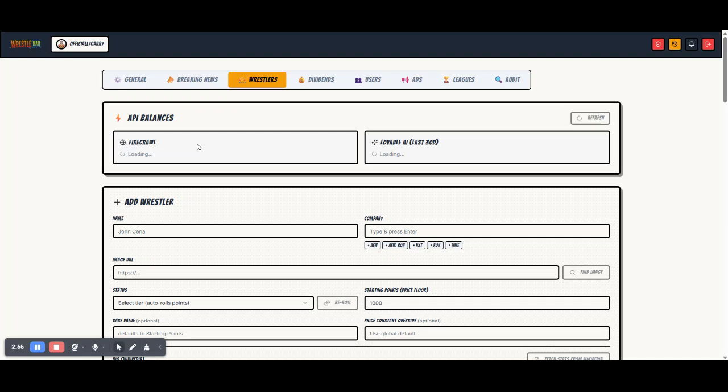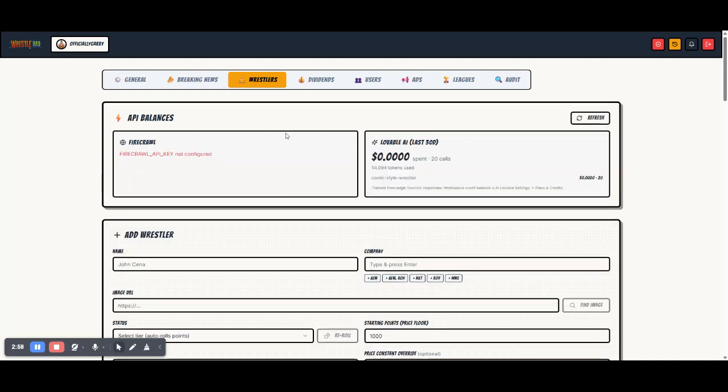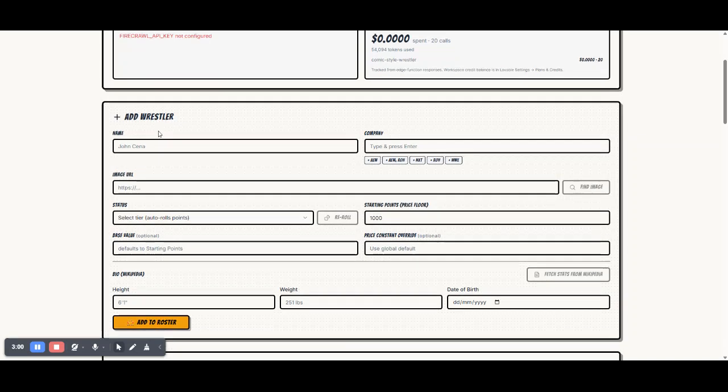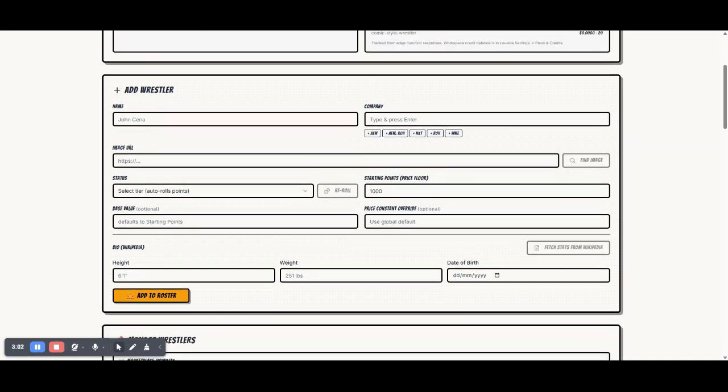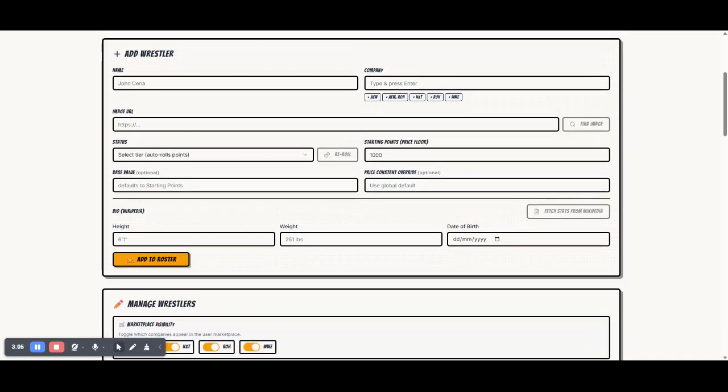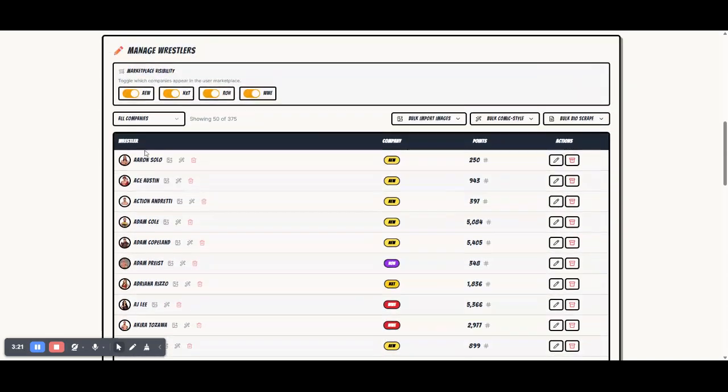This is where we add in the list of wrestlers. Within here, we can add wrestlers individually, one by one. Or we can use the AI and scraper tools built into it to find their image from official websites and get their stats and biostatistics from Wikipedia, so there's a proper system for all of that. Then within here you can do further management, change their companies if they move, and change their images if they update them.